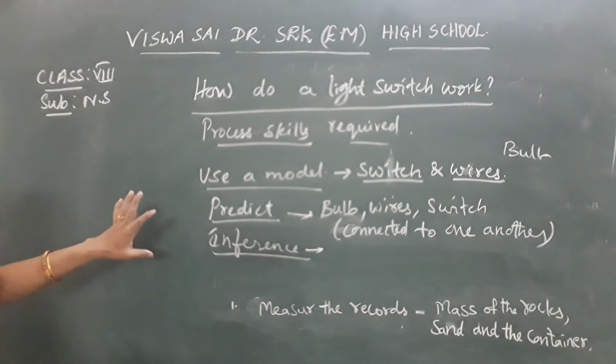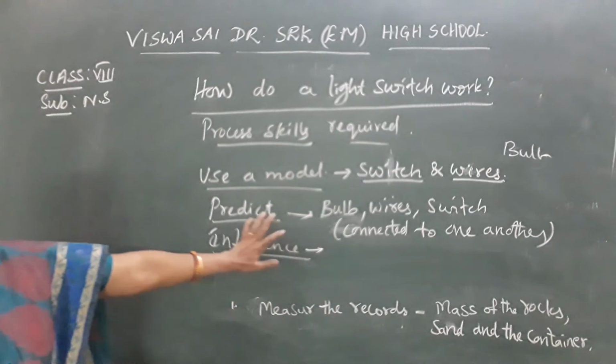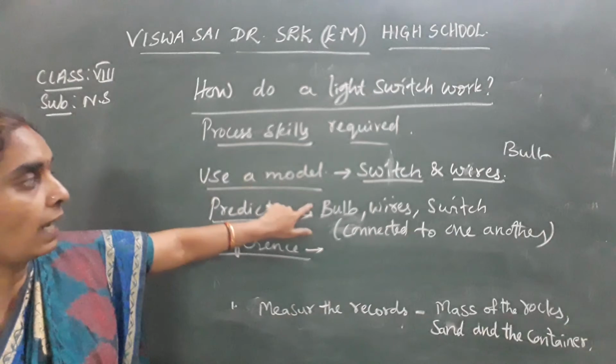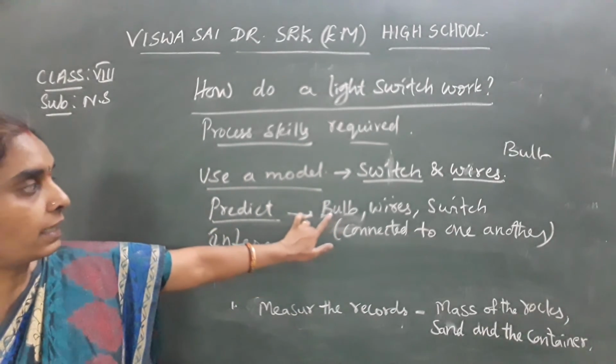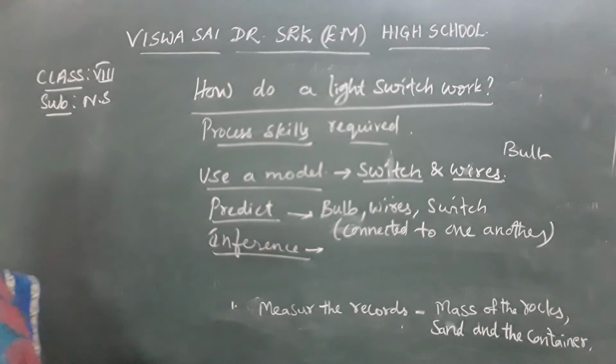So a bulb glows. A bulb, wires and switch are connected to one another. Then only the bulb glows. So the light switch helps the bulb glow only if it is in a closed condition, connecting the bulb to the wires in a closed connection. Okay, children. So that is an inference: moving the paper clip interrupts the flow of electricity and turns off the light.